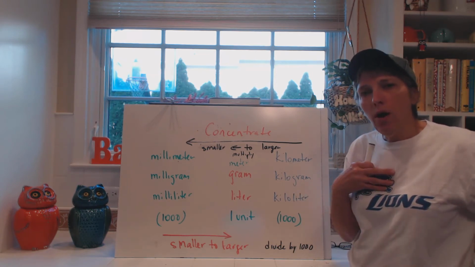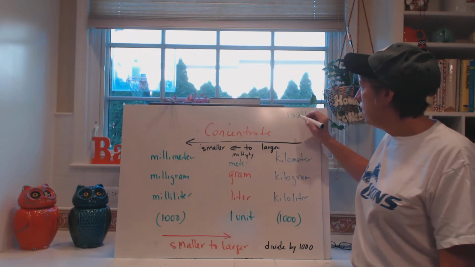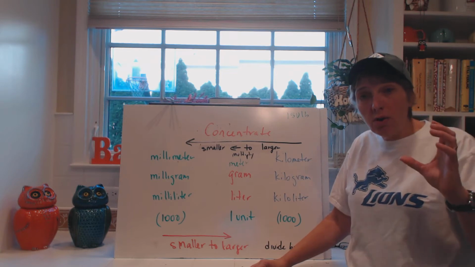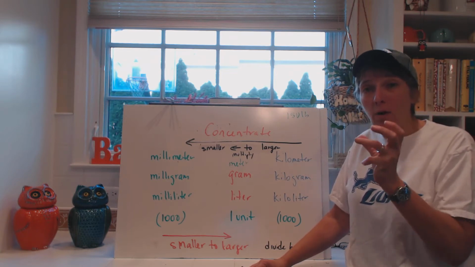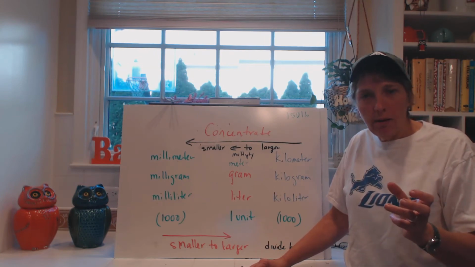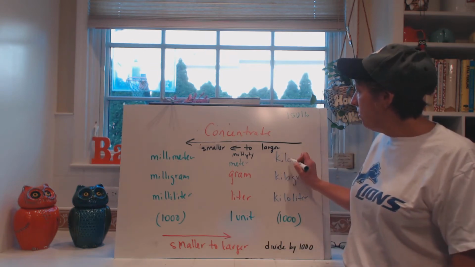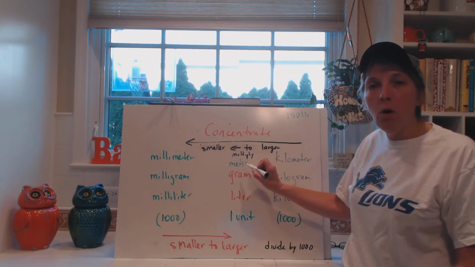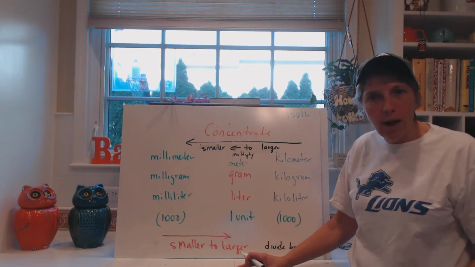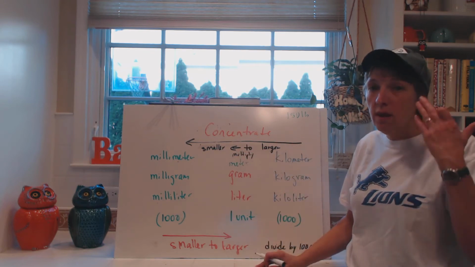But if I weigh 150 pounds, and there's 16 ounces in a pound, do I multiply to see how many ounces I get, or do I divide? I'm going from a larger unit, pounds. Pounds is larger than ounces. So I'm going to multiply. So if I go from a larger unit to a smaller unit, I multiply. So if I'm going from a kilometer to a meter, I multiply by 1,000. If I go from a meter to a millimeter, I multiply by 1,000, because there's more millimeters in meters. There's more meters in kilometers. And think of ounces and pounds.